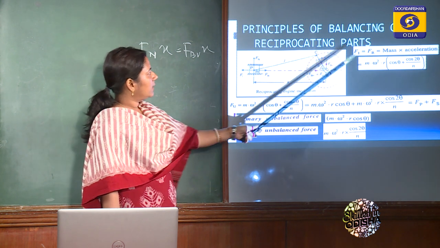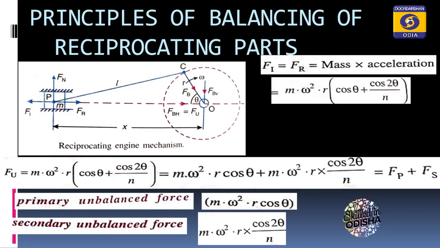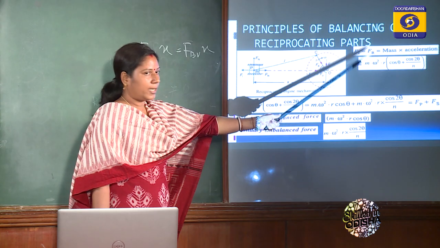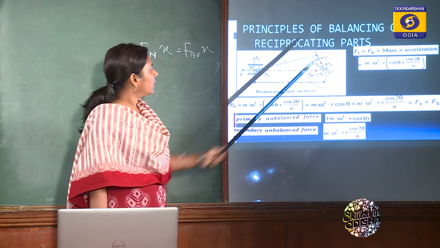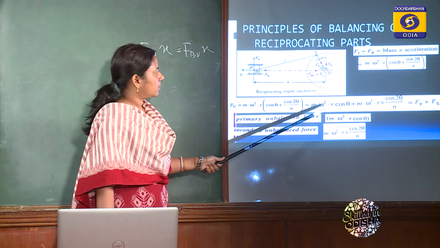So here you can see Fi is the inertia force. As Fi is the inertia force, it is mass into acceleration, m is the mass, and omega square r (cos theta plus cos 2 theta by n) is the acceleration term. Already that has been calculated. So we are putting it in, and at last we are getting this expression, and when we are expanding it, we are getting two terms.